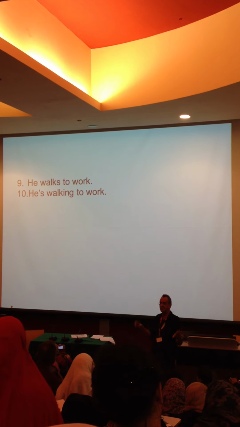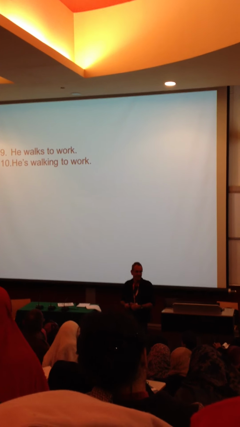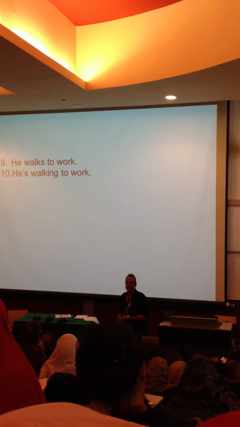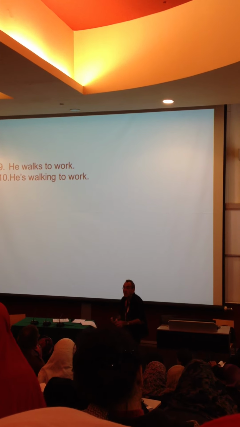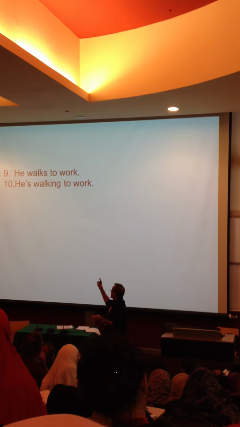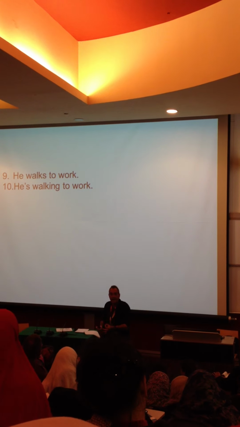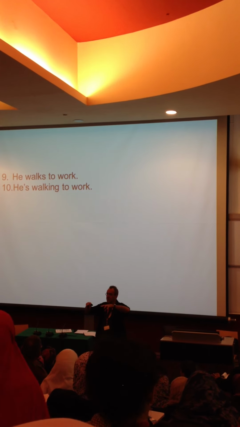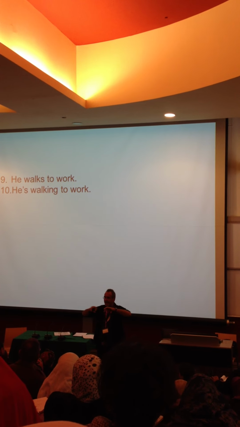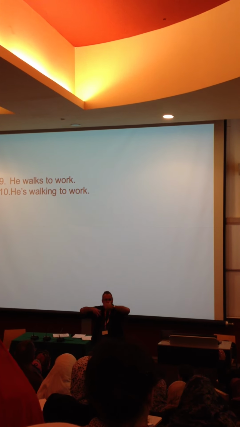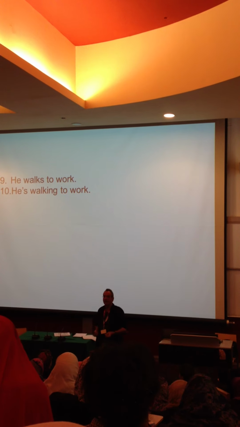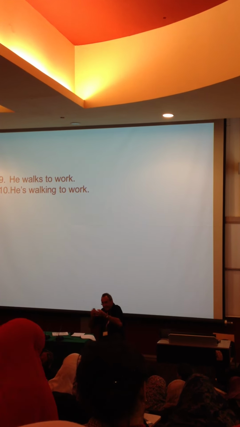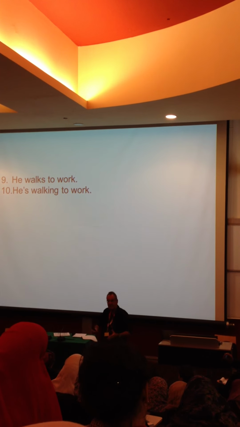We don't have the context. It could be tomorrow, it could be yesterday. We've seen that. He doesn't wear his glasses when he's walking to work. So we don't know when it is, but we know it's present tense because it's the present auxiliary, yeah? Okay, but walking, we've seen like crossing, walking, it's kind of like stuff in progress. Not now necessarily, but it's happening, it's unfolding, it doesn't have a beginning and an end.